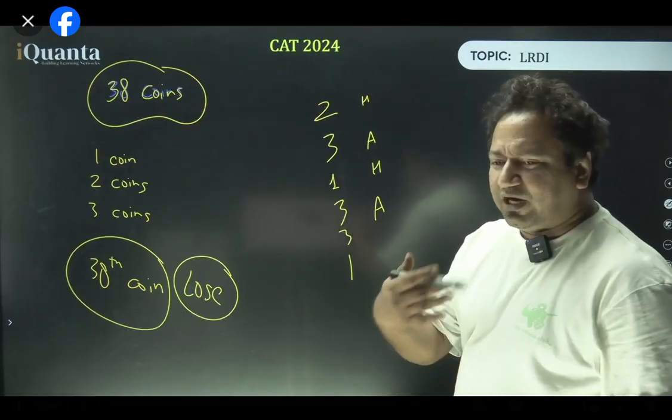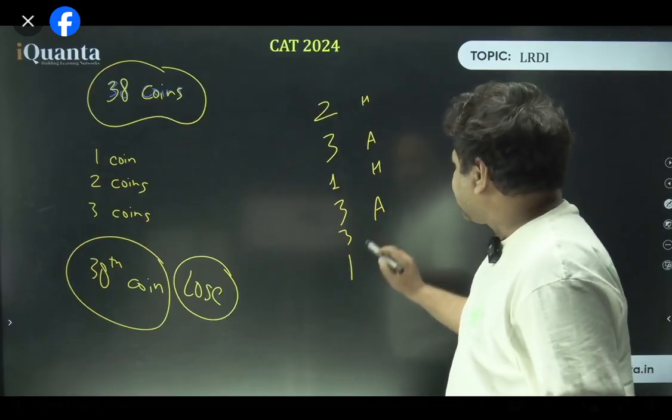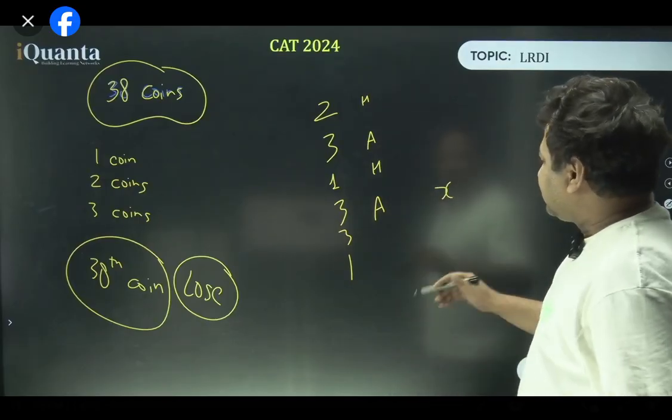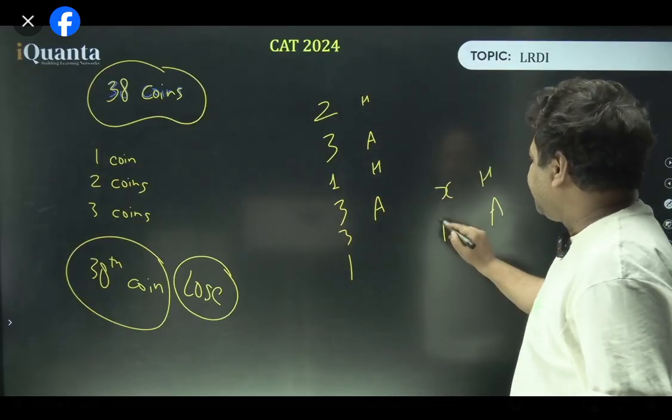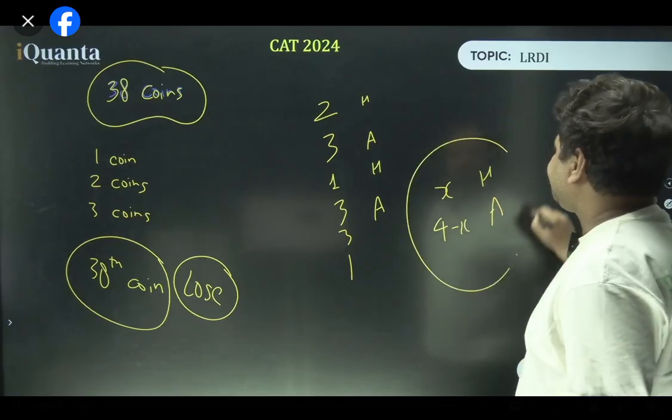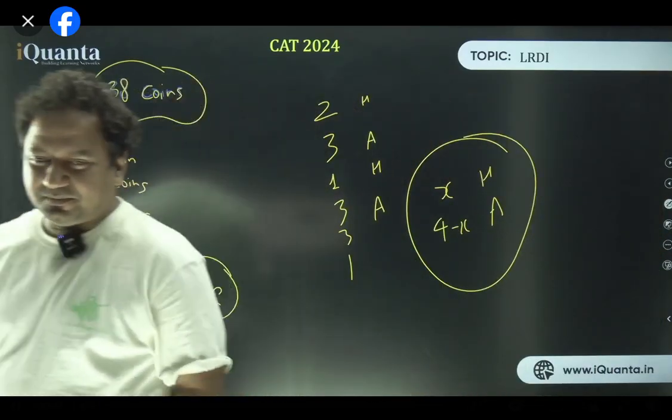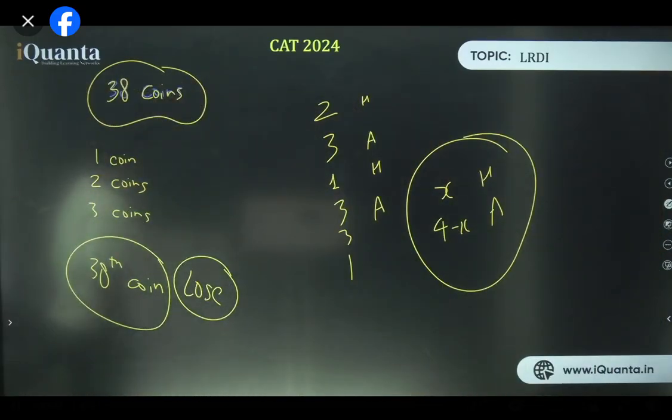See, the thing is, whatever Harsh picks, what if Harsh picks X? If Harsh picks X, I will pick 4 minus X. That's what I'm going to do. ठीक है? मैं ही जीतूंगा इस केस में.